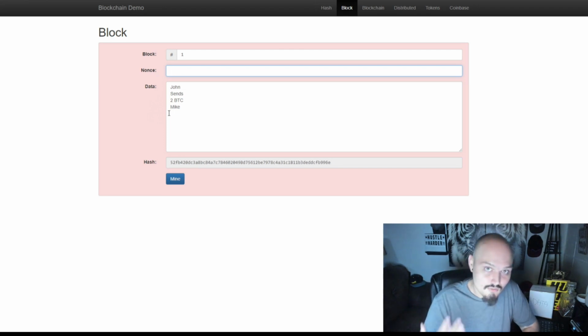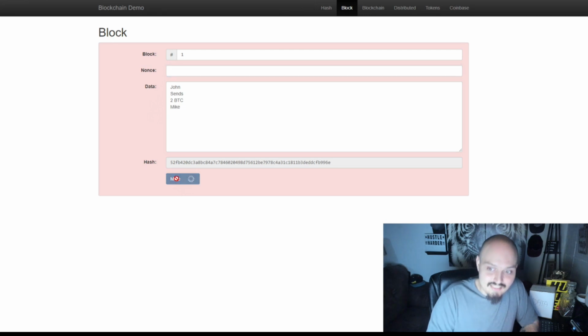Now what the computer is doing in the background when we click mine is it is instantly going through thousands of these nonces, or thousands of these attempts rather, to find what number can we plug in here that with this information we handed it will produce a readable block.